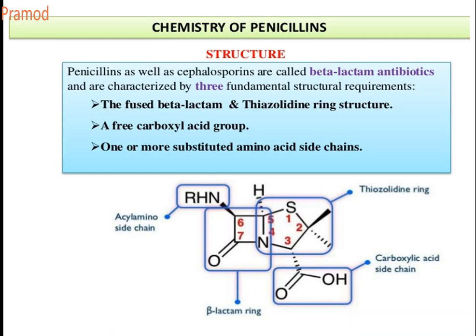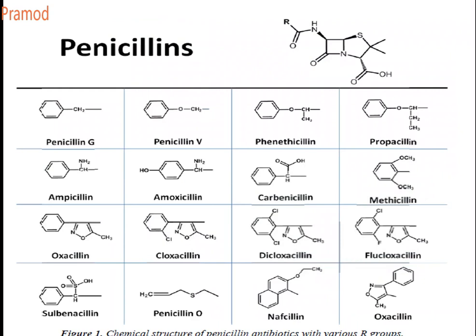So if you can see the structure, there is a beta-lactam ring which is fused to a thiazolidine ring which contains a dimethyl group at the 2nd position and a carboxylic group at the 3rd position. The beta-lactam ring contains nitrogen followed by the carbonyl and an N-acyl group. So this is the basic requirement. It should contain a carboxylic group and one or more substituted amino acid side chains. So these are the basic requirements for your penicillins. These are some of the examples of penicillin.